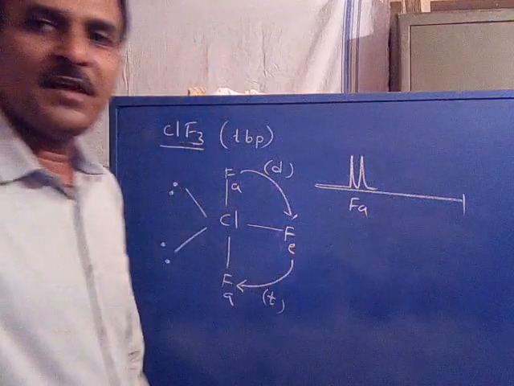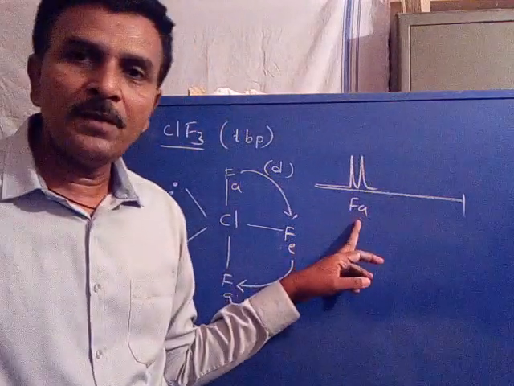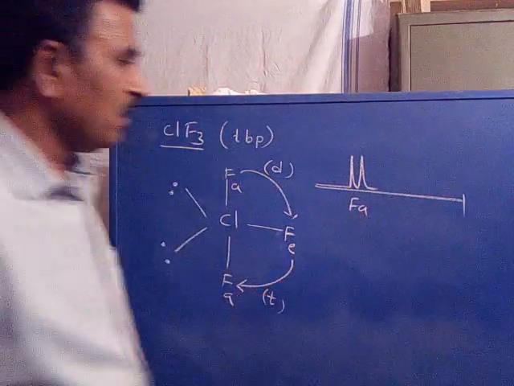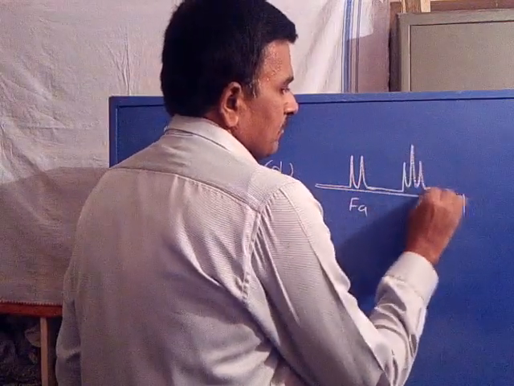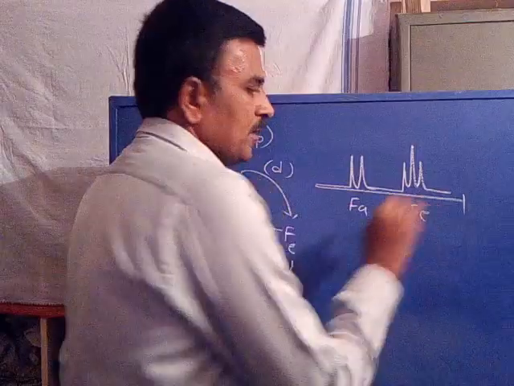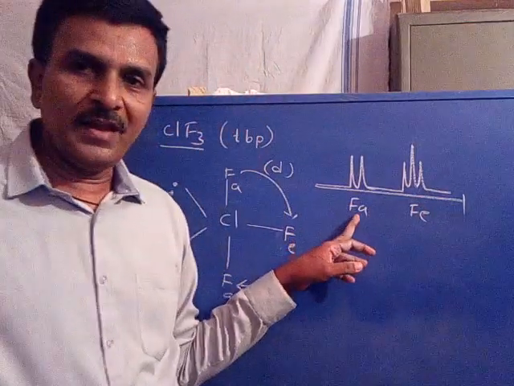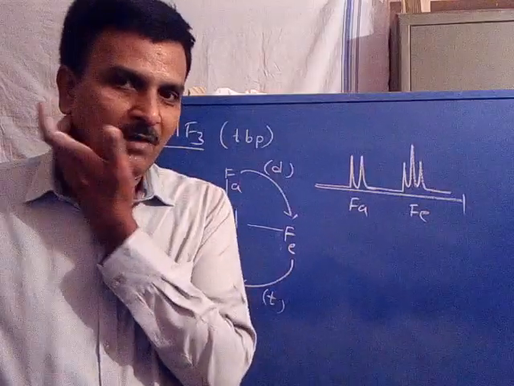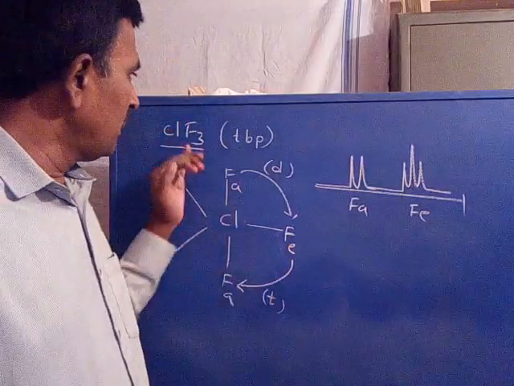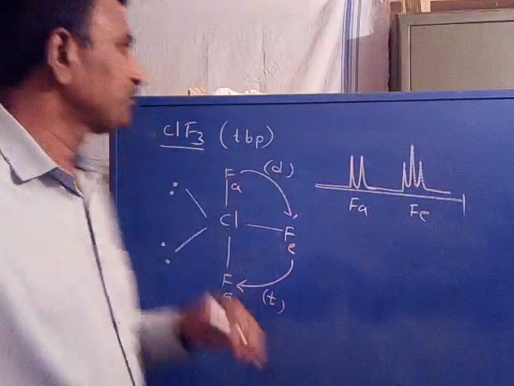This is the doublet signal for axial fluorine, triplet signal for equatorial fluorine. FA, axial fluorine signal, equatorial fluorine signal. So this is the fluorine NMR spectrum for the ClF3 molecule.